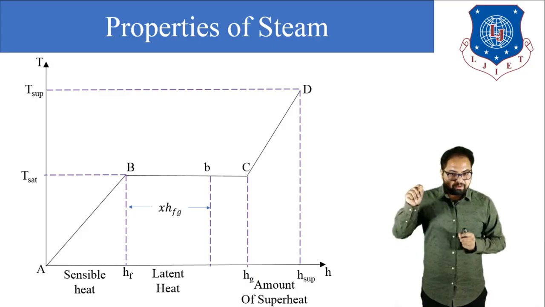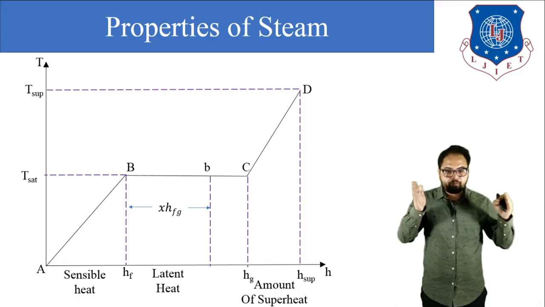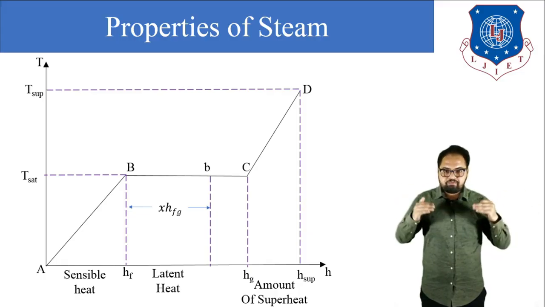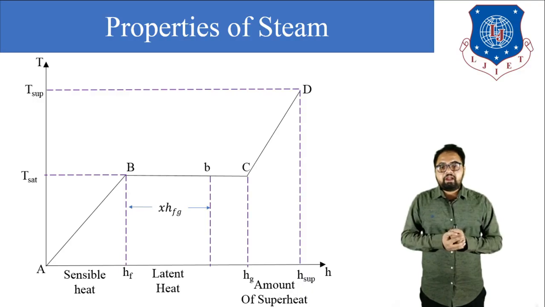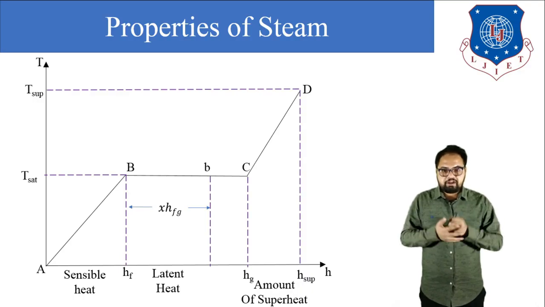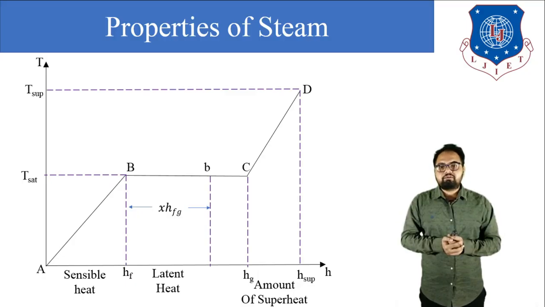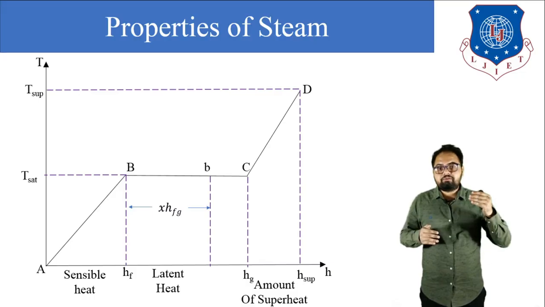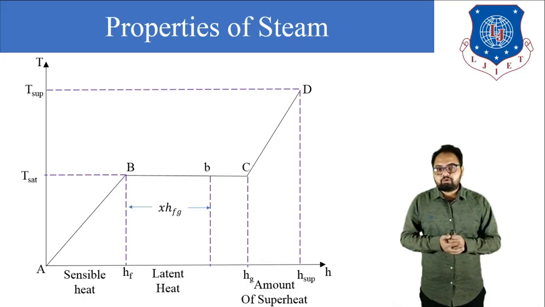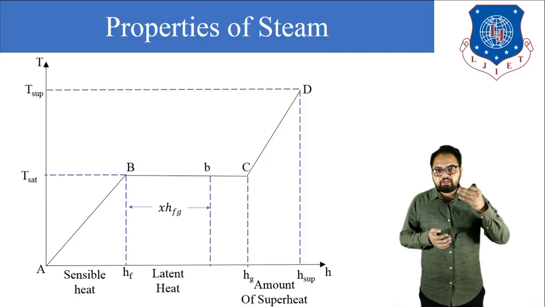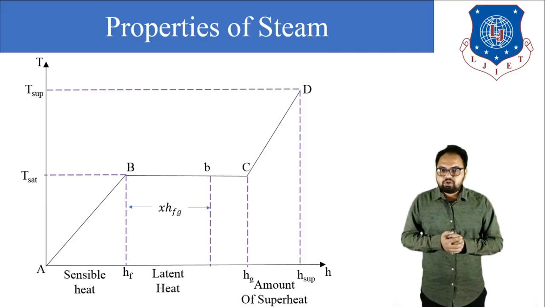After point B, when we further supply heat from point B to point C, at that time we can see that there is no increase in temperature of the water. So the question is, what happened to the heat which we are supplying? Because the burner is still on and we are continuously supplying heat to the water. So where does that heat go?